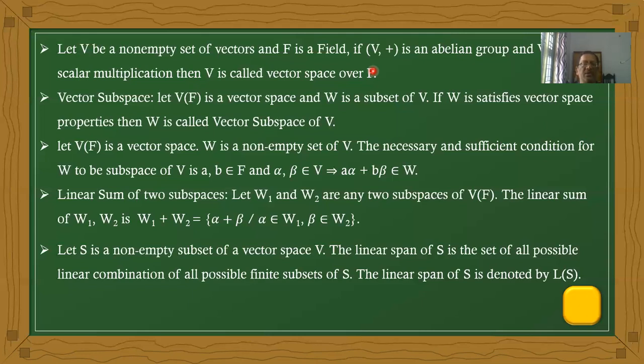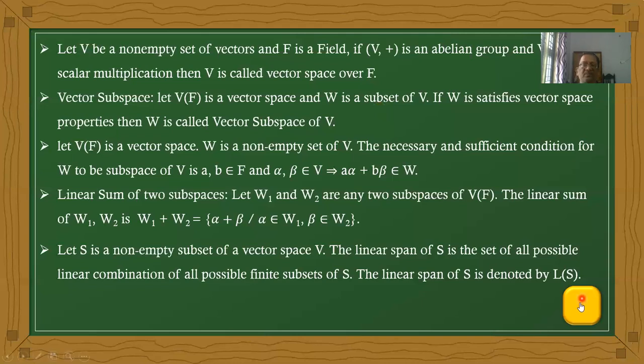Now, second definition: what does a subspace mean? V over F is a vector space and W is a subset of V. If W satisfies vector space properties, then W is called a vector subspace of V. First of all, W should be a subset of V, and W should satisfy vector space properties. Then it is called a vector subspace.